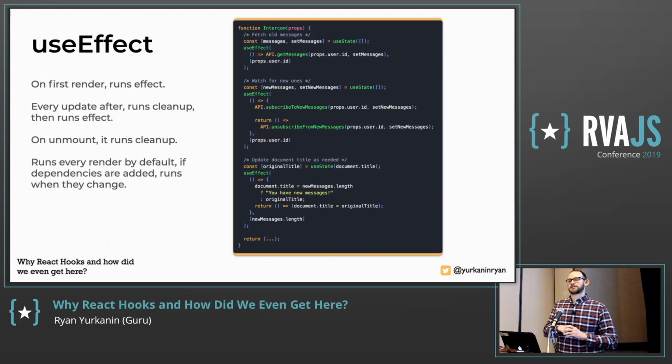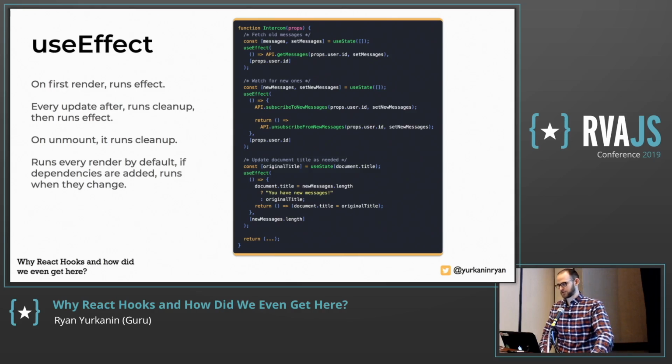And the way that it works is the very first time something renders, it fires the effect. Then on the next render, it fires the cleanup and then the effect again. So it's constantly doing an effect, then cleaning up, doing an effect, cleaning up, until it unmounts and it cleans up totally. So it ends up working out. And this is the way now that we're supposed to be doing stuff like fetching data or any side effects at all. That includes console logging. That's mostly what I do, is just data fetching and console logging, and setting the document title, for example.